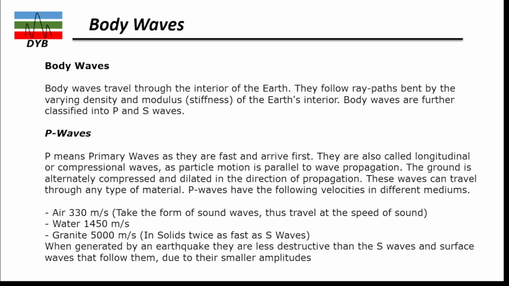They are also called longitudinal or compressional waves because the particle motion is parallel to the wave propagation, and the ground is alternately compressed and dilated in the direction of the wave propagation. These waves can travel through any type of material, such as liquid, solid, or any other material. The P waves have the following velocities in different media: in air, the P wave velocity is 330 meters per second, water 1450, granite 5000 meters per second.